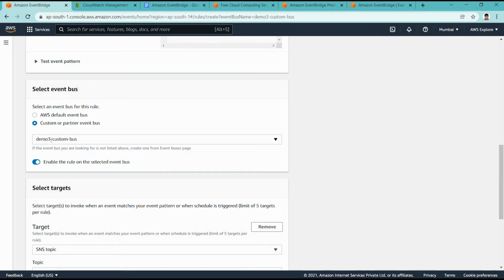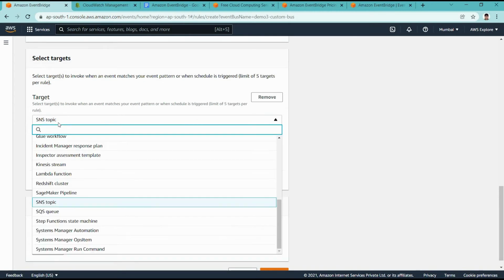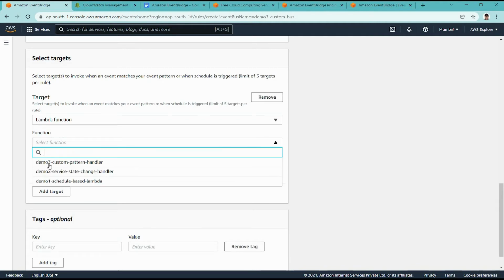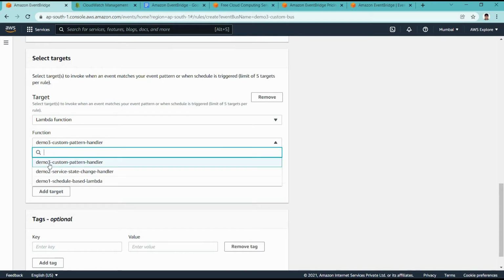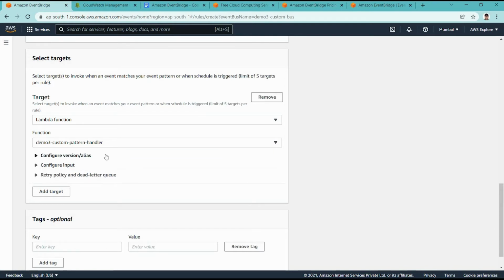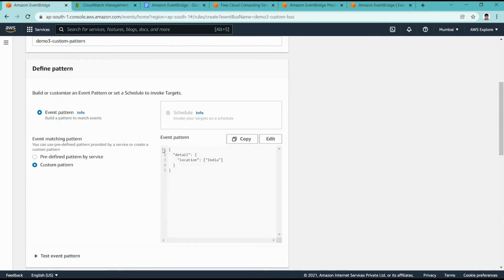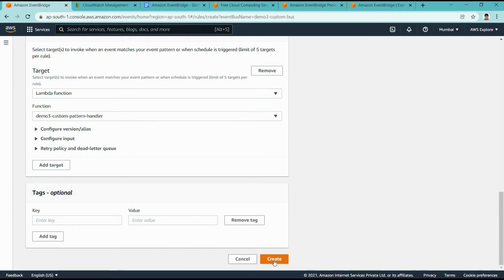So with that we selected demo 3 custom bus, we enable it, and as the target we select a lambda function, okay. We give the demo 3 custom pattern handler lambda function which we created. So whenever any event has the location India, it will automatically call this targeted lambda function, okay.